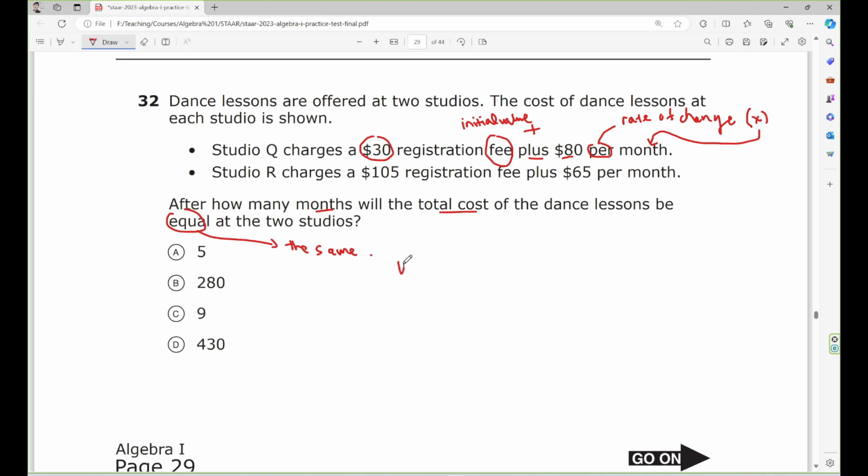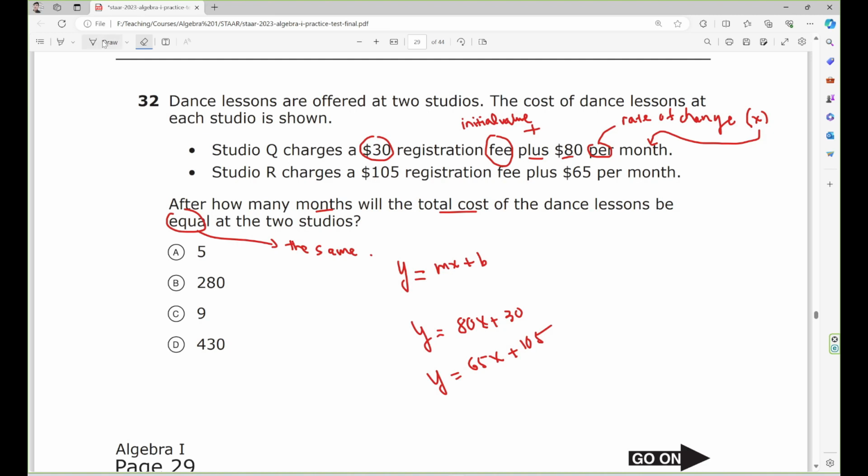Remember y equals mx plus b. So y equals the rate of change, 80, with the variable after it, so 80s plus the initial value 30. Now the second equation: 65s plus 105.